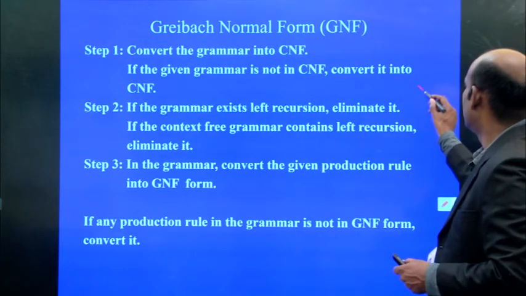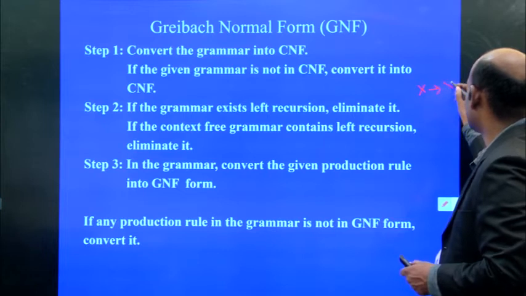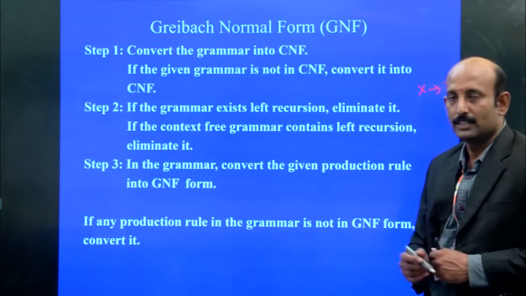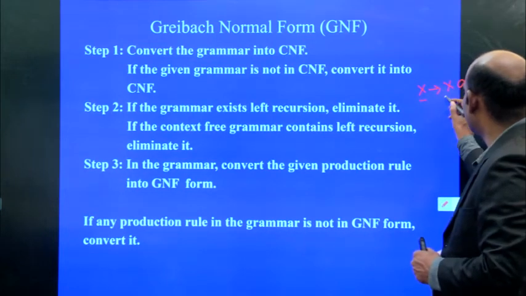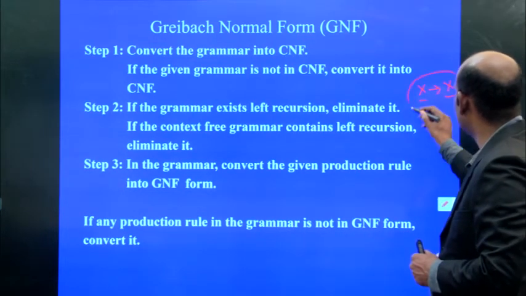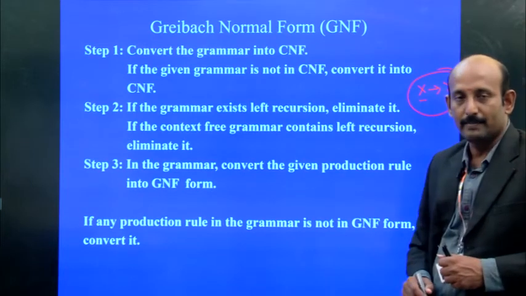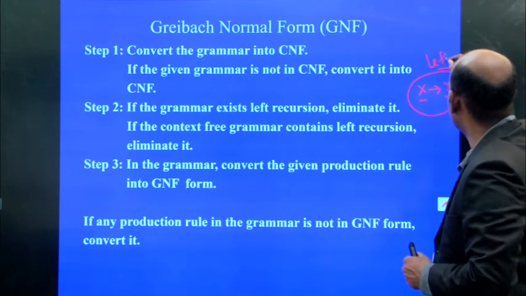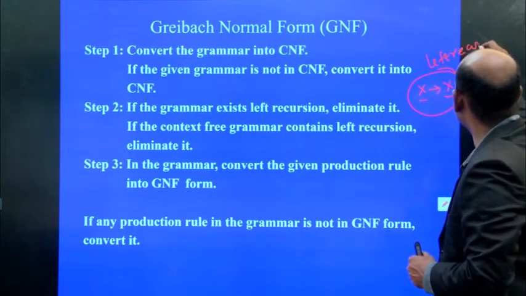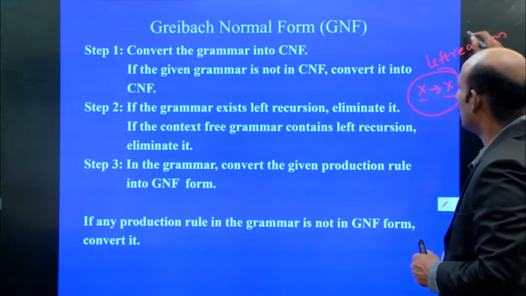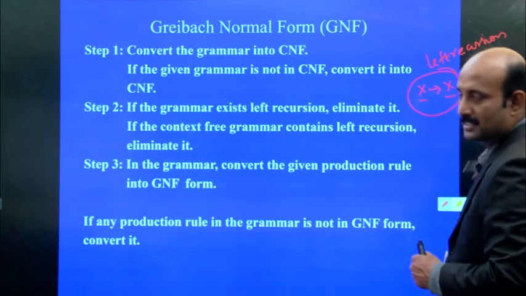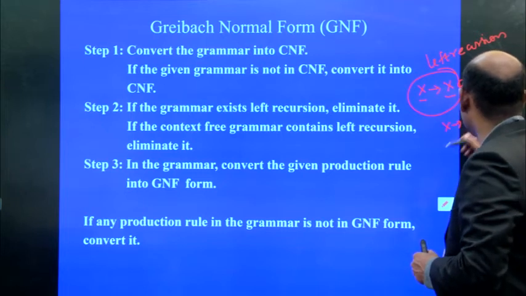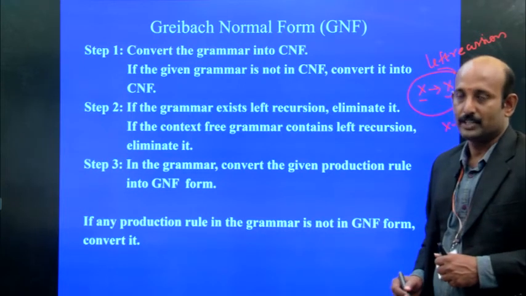For example, X gives Xa. The left hand side and right hand side both are the same symbols, and that is called left recursion. So we can go for eliminating it, so we can go for X tends to aX. Likewise, we can eliminate it.